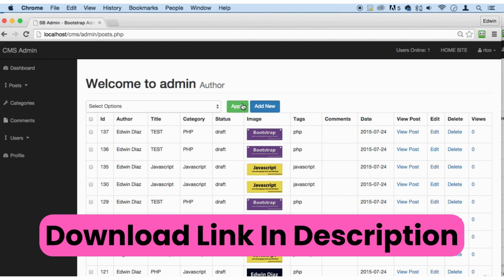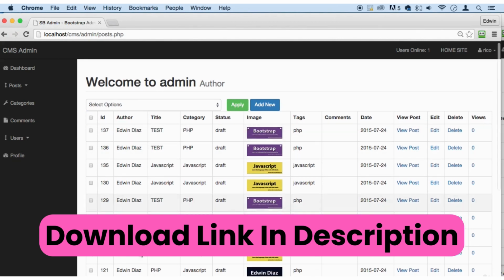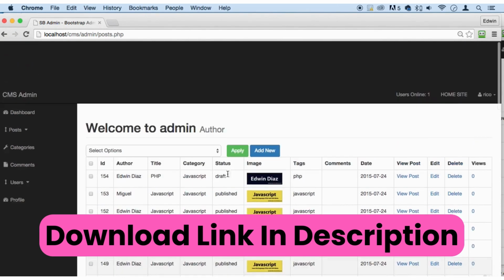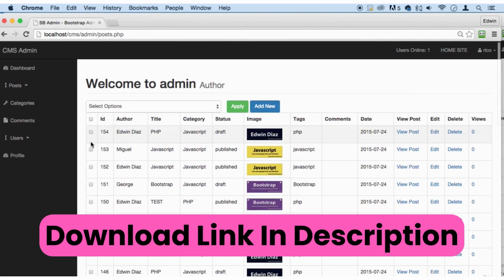Clone, apply. Now you can see that we just multiply those. All right, perfect. We can add more if we wanted to. Apply, and then we have a lot more posts down below. You see that? We can also delete them.